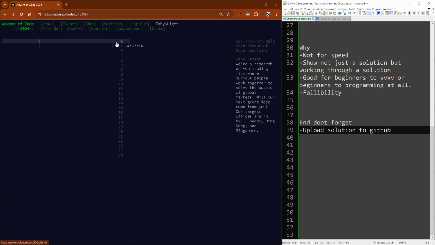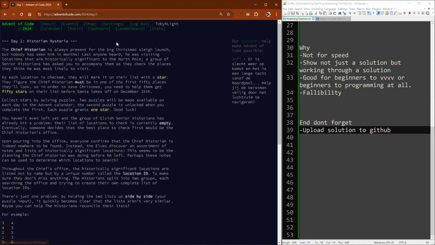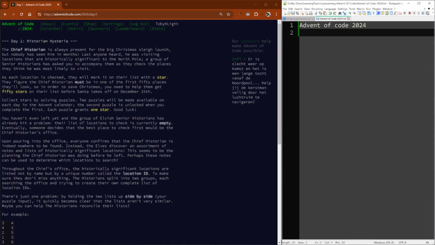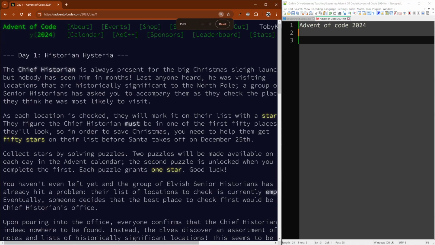All right, let's start. So what I'm going to do is first just read through it. I'll read it out, and then I'm going to write what I guess is the solution. Before I even open v4, I'm going to think about what I think the steps are and write that as a list. Okay, so day 1, Advent of Code 2024. The chief historian is always present for the big Christmas sleigh launch. Let's zoom that in for you.